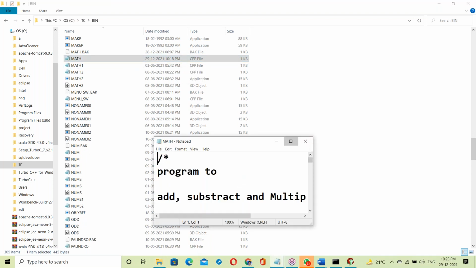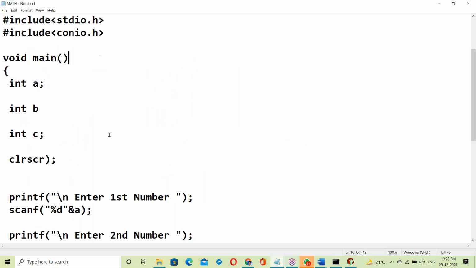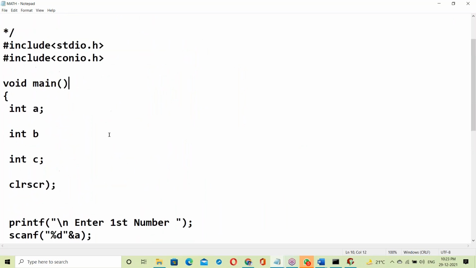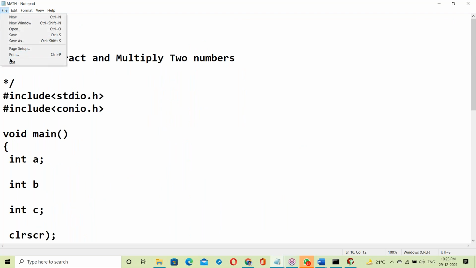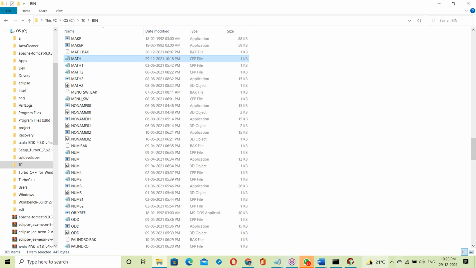Just opening the file here. See this main function, all this set. This is the backend program. Now here, this is compiling.